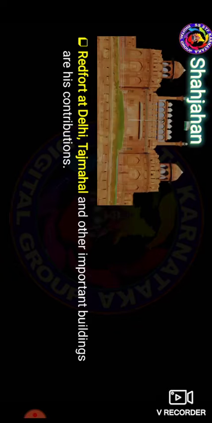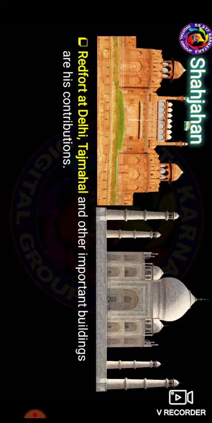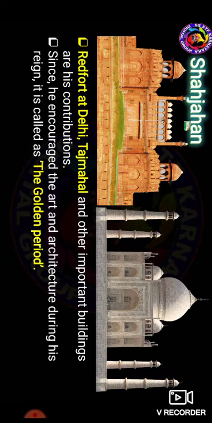And then next, we have to see the contributions of Shahjahan: the Red Fort in Delhi, and then the Taj Mahal and other important buildings. In this reign, art and architecture were encouraged. It is called the golden period. The Taj Mahal was built by the Mughal king Shahjahan in memory of his wife Mumtaz Mahal, on the banks of the river Yamuna at Agra in the state of Uttar Pradesh.